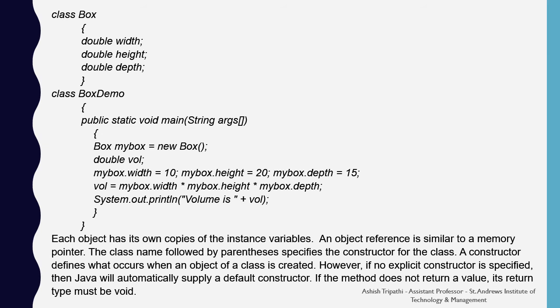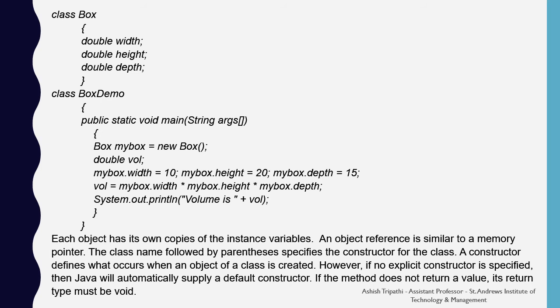Do you know why there is a public keyword? Because main is called from outside of the program. It is static because the main function is called without creation of any object of this BoxDemo. It is void because the main function doesn't return any value to the interpreter or the compiler. The main function contains arguments as the parameters which are supplied from the input console.